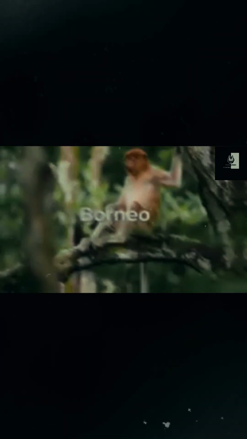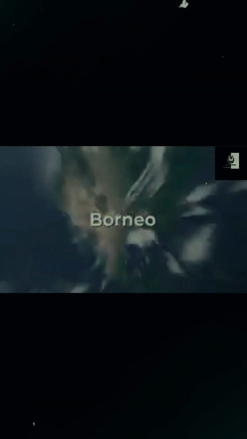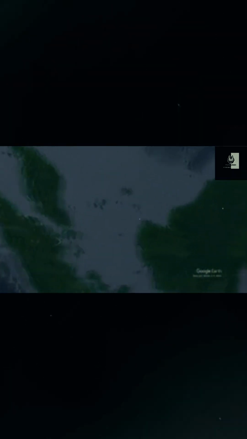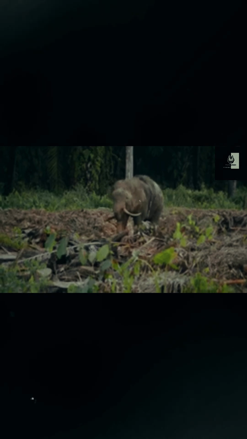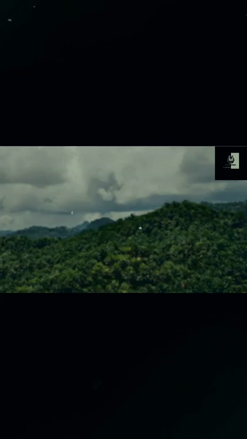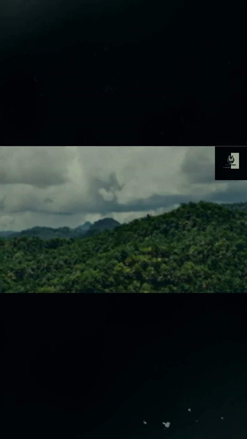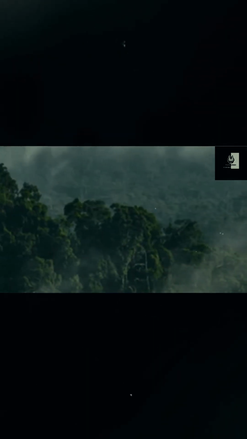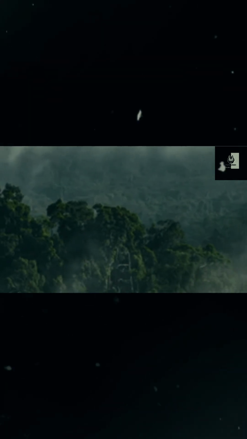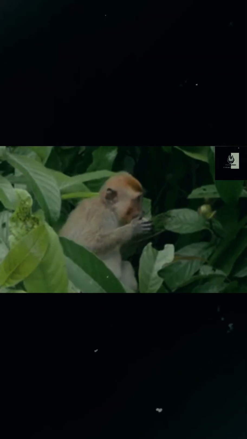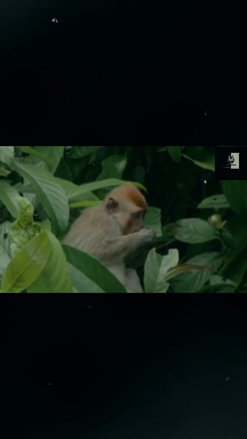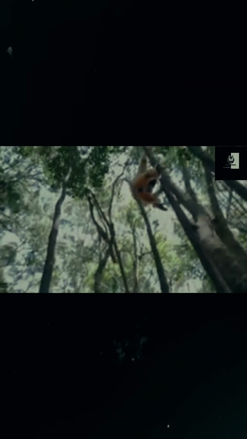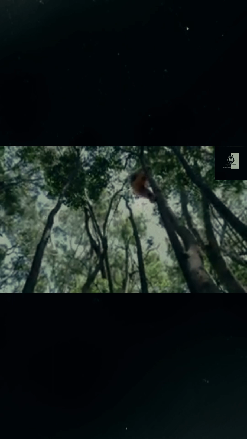Let's head to Borneo. Borneo is the third largest island in the world, and it's shared by Indonesia, Malaysia, and Brunei. It's home to some of the oldest rainforests on Earth, dating back more than 130 million years. This long evolutionary history has allowed unique species to thrive in distinct ways, resulting in one of the richest ecosystems. The biodiversity of Borneo is huge, with around 15,000 plant species, 3,000 types of trees, 420 birds, and countless other species of mammals, amphibians, reptiles, and insects.